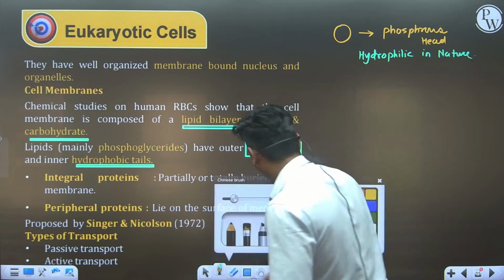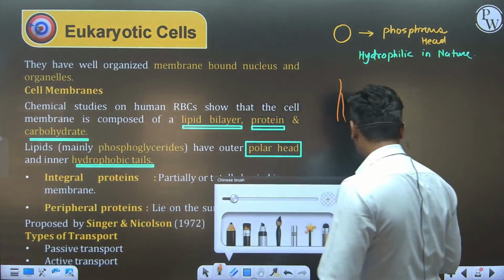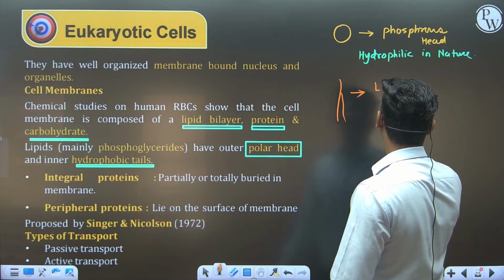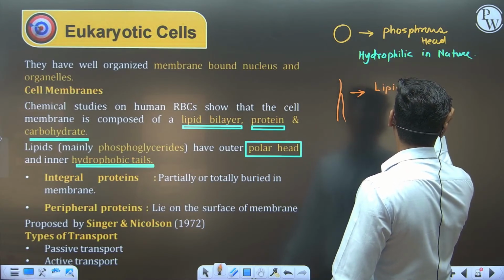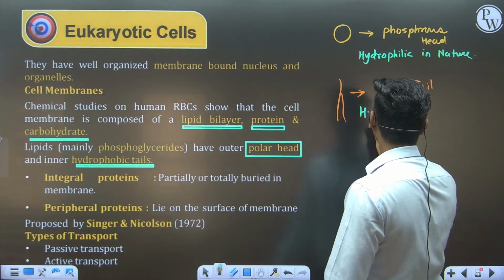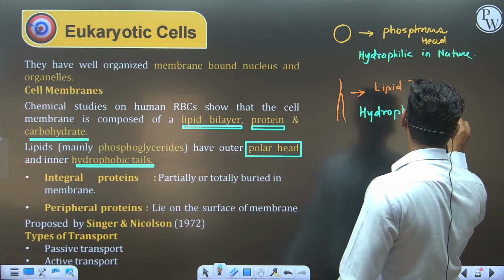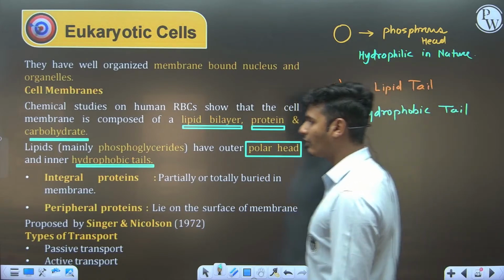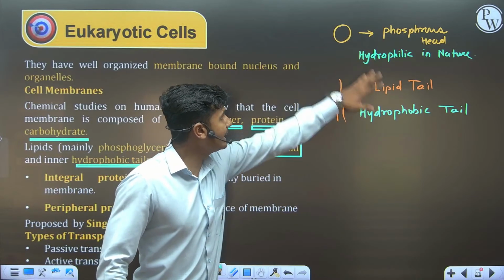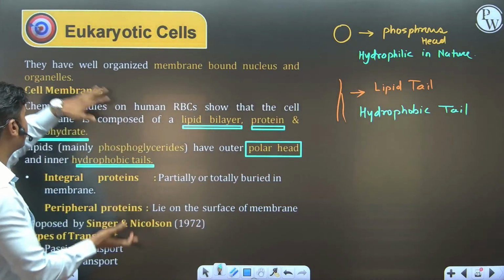And if I am drawing the tail portion here, this is the lipid tail, and we can call it the hydrophobic tail. So the hydrophilic head and hydrophobic tail combine together to form the fluid mosaic model of the plasma membrane.